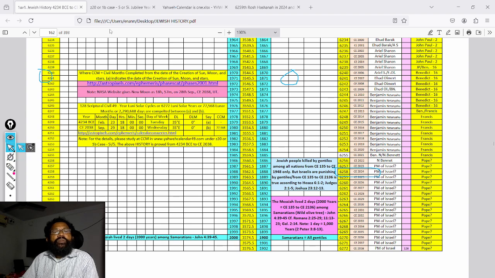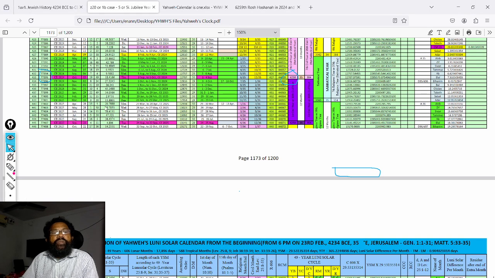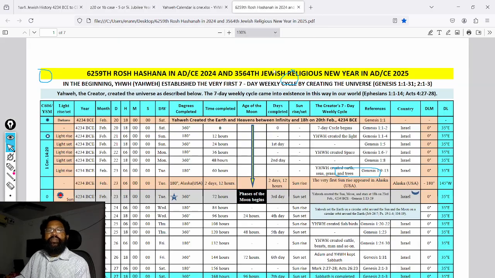Therefore, YAHWEH'S clock gives 6259 Rosh Hashanah completed here only. It begins in 2024. The 6259 year begins in 2024 and is completed in 2025. You study carefully. So let us calculate the data clearly in this table.